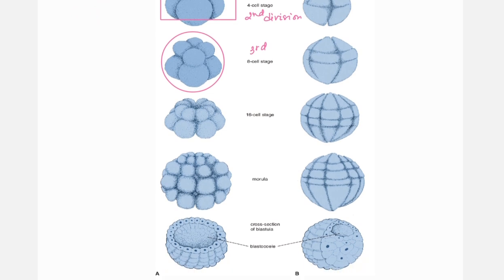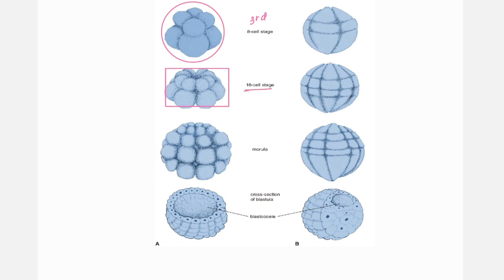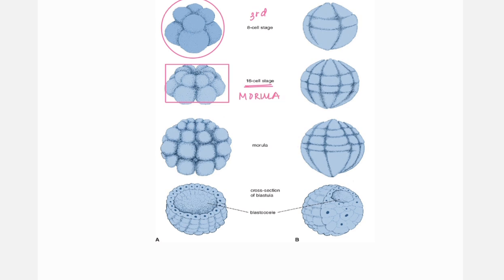This 8-cell stage becomes mulberry shaped and forms a morula at 16 cells. Further division forms a perfect complete morula, and then a blastocyst is formed, which has a fluid filled cavity.